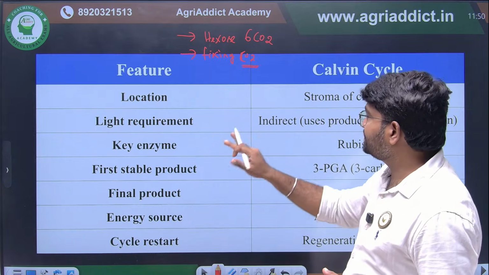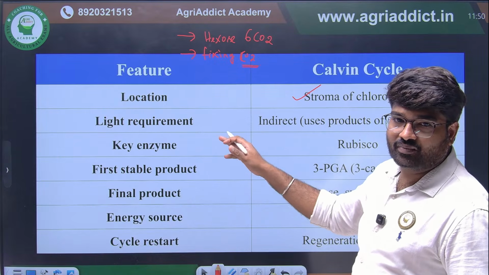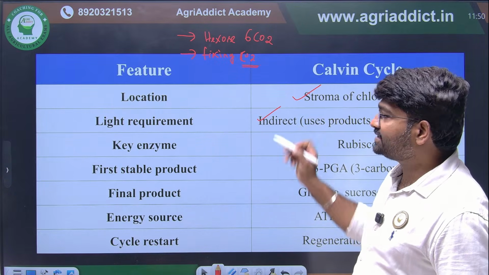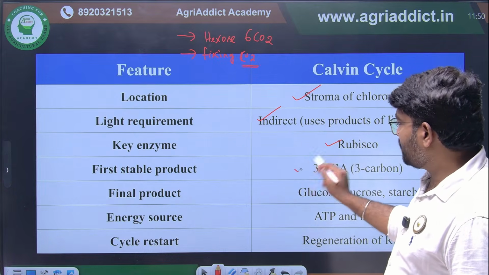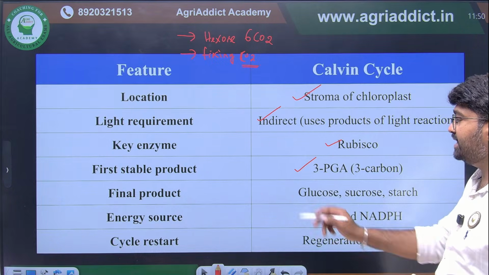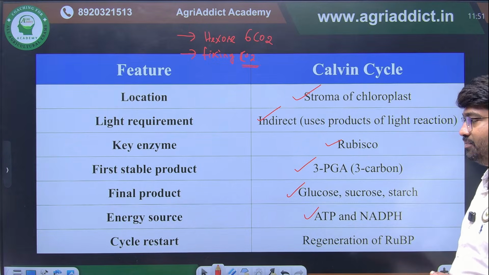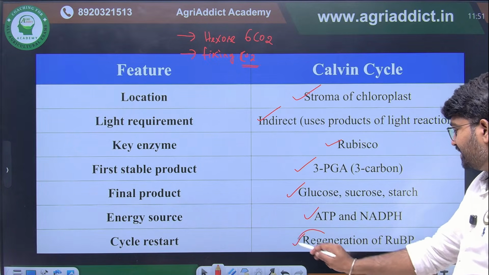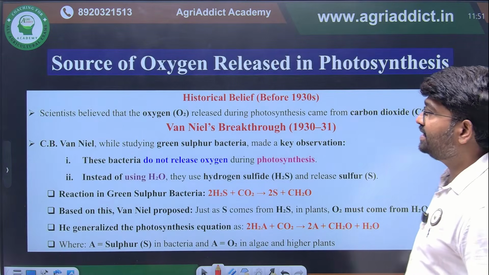You just see: location, stroma of the chloroplast, it will happen. Light requirement, no, indirectly only it is needed because ATP and NADPH will be there. Key enzyme is Rubisco. First product is 3-PGA. This we have already seen. End product, glucose may be formed. Energy source is ATP and NADPH. Cycle restarts when the regeneration of RuBP will happen. This is easy for everyone.